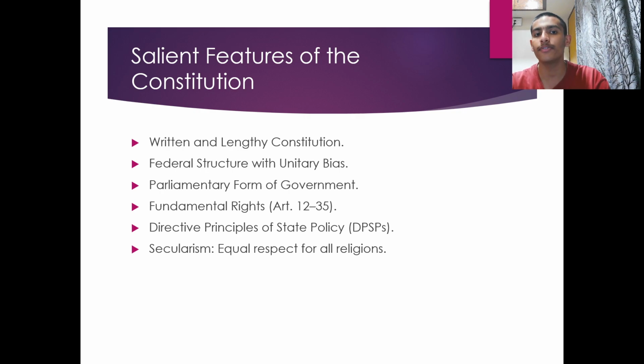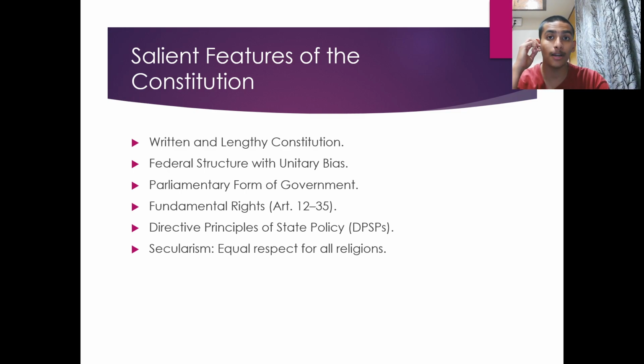Then, it is a federal constitution with a unitary bias. Basically it follows the principle of federalism, but it also has some unitary features of government, so centralization of power is there. The central government is stronger than the state government. The crux of federalism is that there are different levels of government: the central government, the state government and local governments at lower levels.